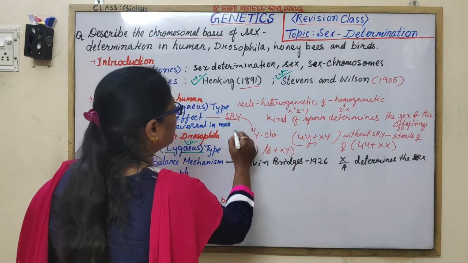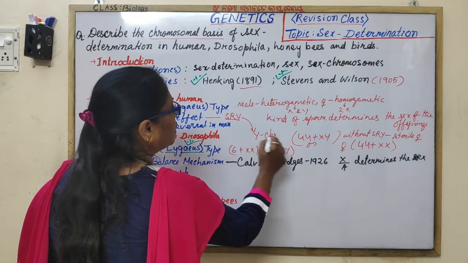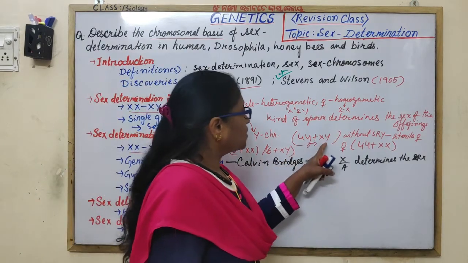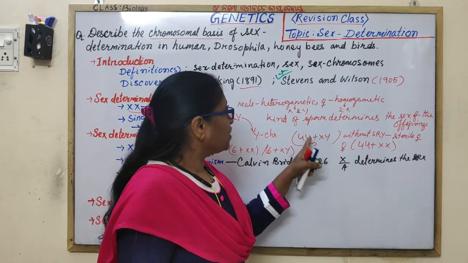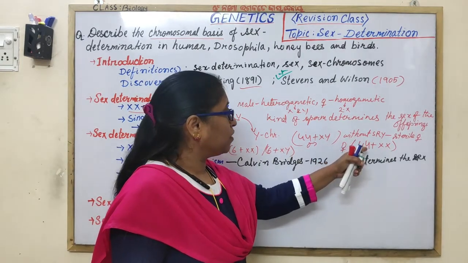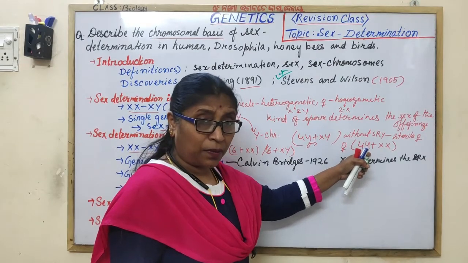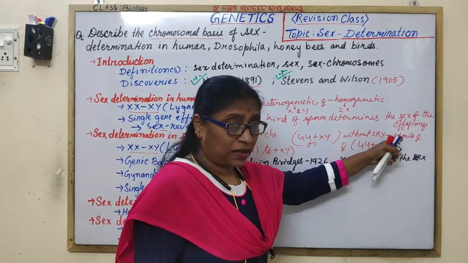And about the single gene effect, an individual with 44 plus XY without the gene develops into a sterile male, or about the sterile female it is.